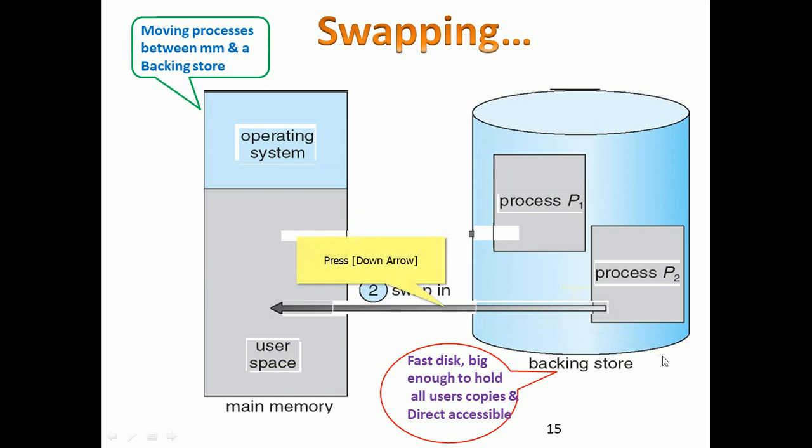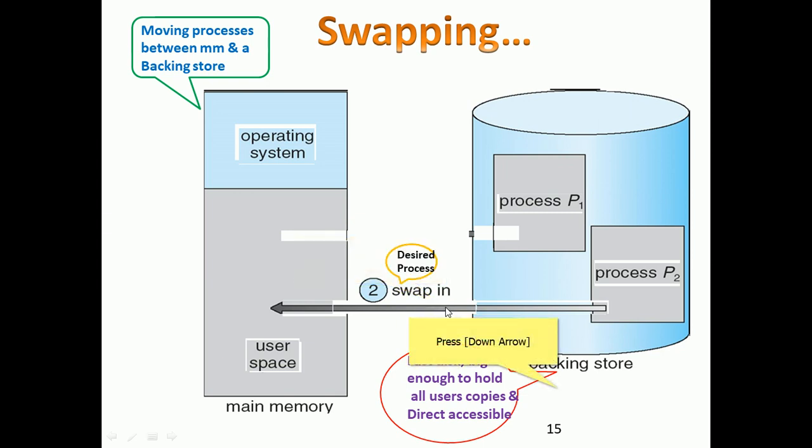Process P2 can come into the memory because it was earlier swapped out. Now we can swap it in because process 2 was waiting for a resource, and that resource has now been acquired, or it has got the priority. So now we can swap it in and ask it to continue its previously stopped execution. That is swapped in.